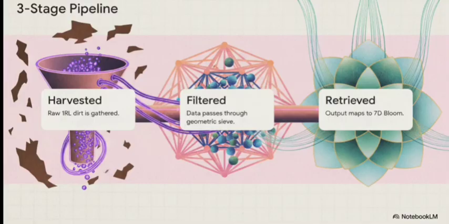To fix this, the SPIRL_OS framework ensures data doesn't just sort of loosely flow through the system. Instead, it's forced through an absolute three-stage pipeline: harvested, filtered, retrieved. The system tracks the exact sequence from what it calls first RL dirt, meaning the raw, chaotic, real-world data, all the way up to a flawless, multi-dimensional output. Literally nothing is left to chance.